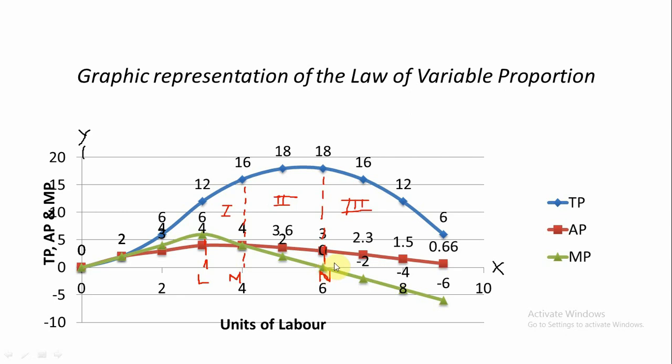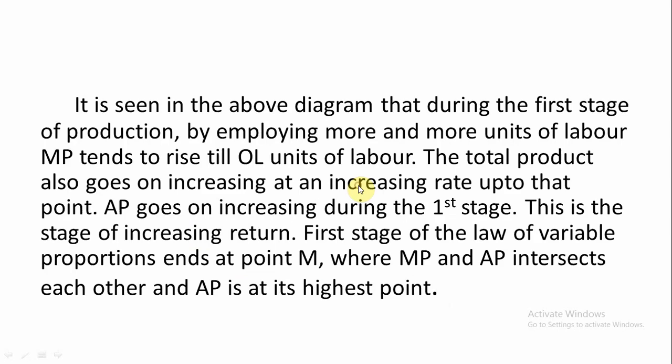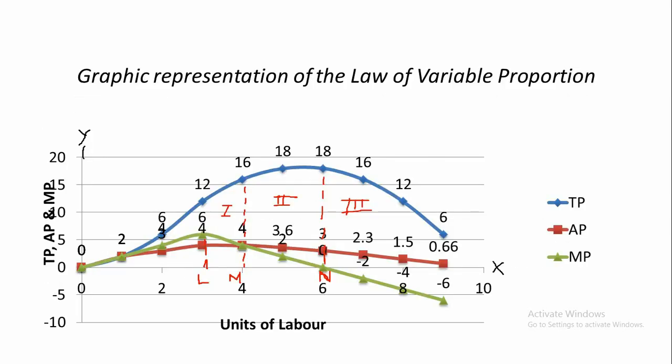After that the third stage begins, and in the third stage you mark the marginal product. This is the marginal product curve. It becomes negative after point N: -2, -4, -6, and accordingly the total product starts falling, from 18 quintals to 16 quintals, from 16 to 12 quintals, and from 12 quintals to 6 quintals.